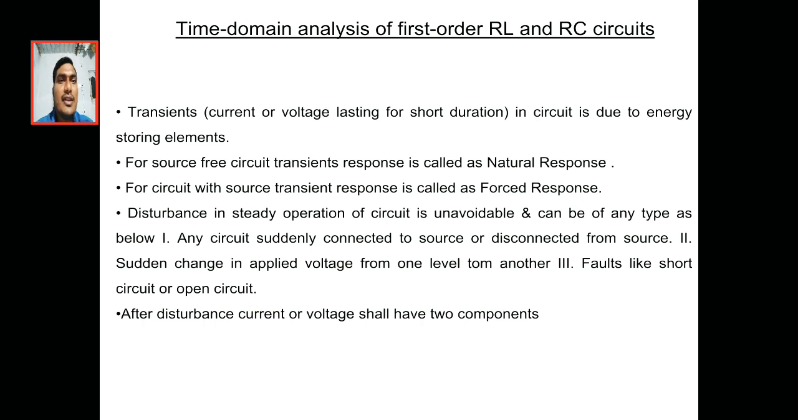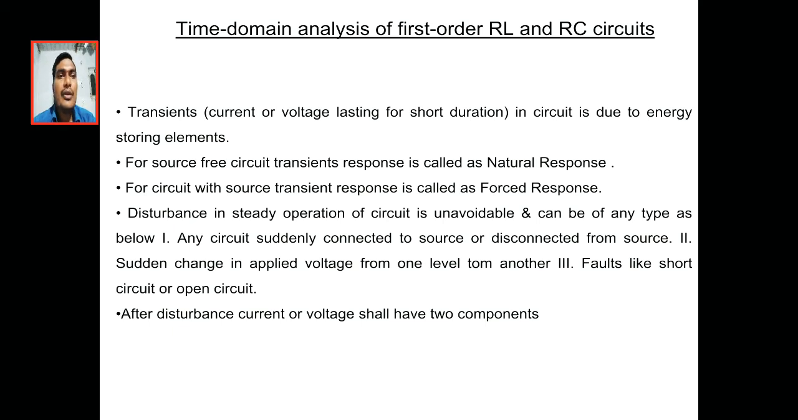Transient means current or voltage lasting for a short duration, meaning the current or voltage values reach their maximum value in a short duration of time. That is due to these energy storage elements. There are two types of responses: natural response and forced response. Natural response means there is no source, no supply. If any source is connected in the circuit, that response is called forced response.